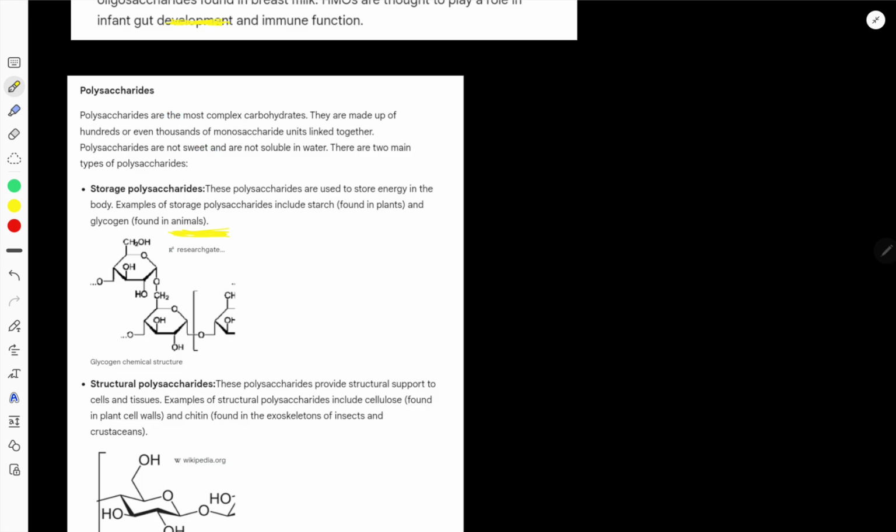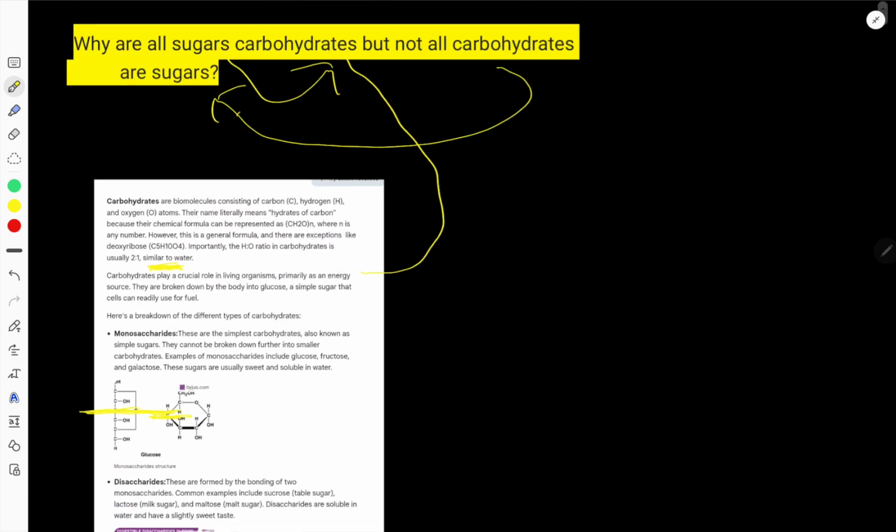So polysaccharides are not sugars, right? So already I have proved that all sugars, monosaccharide and disaccharide, are carbohydrates, but not all carbohydrates, like polysaccharides, are sugars, because they don't dissolve in water and don't have a sweet taste.